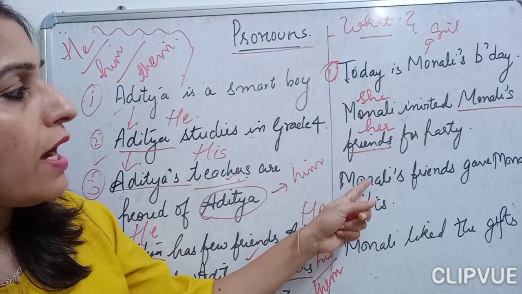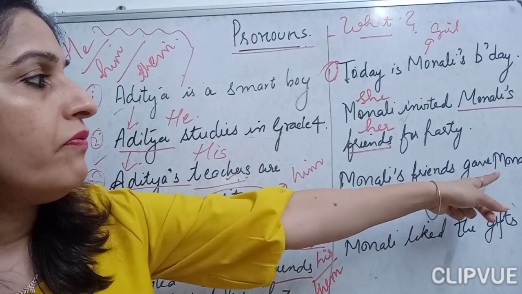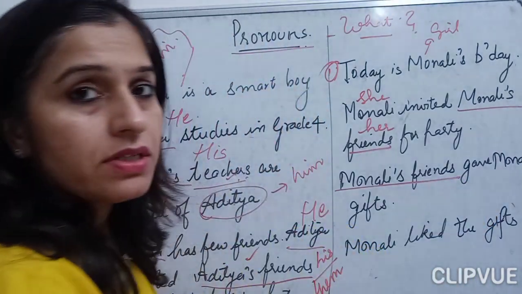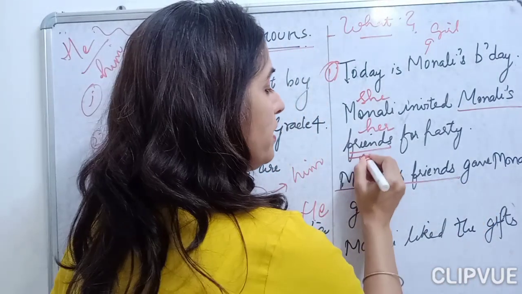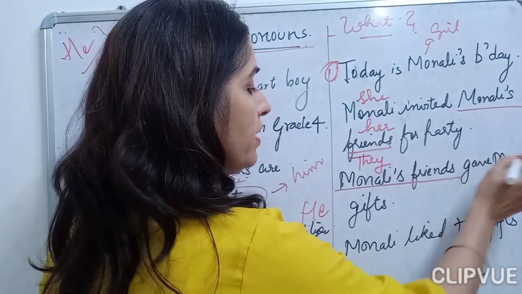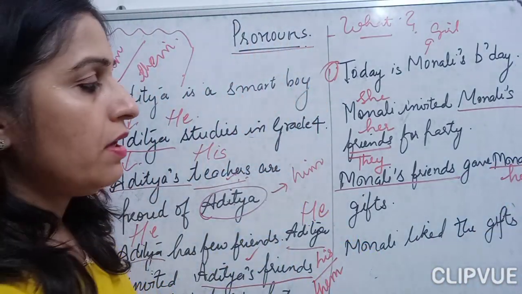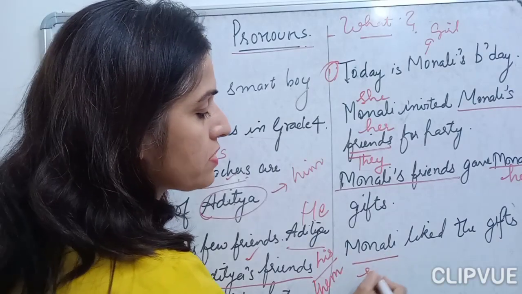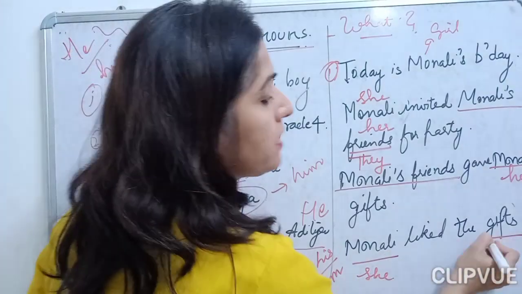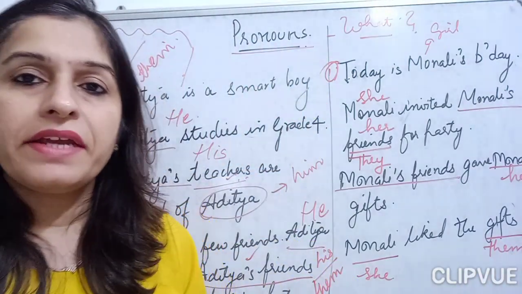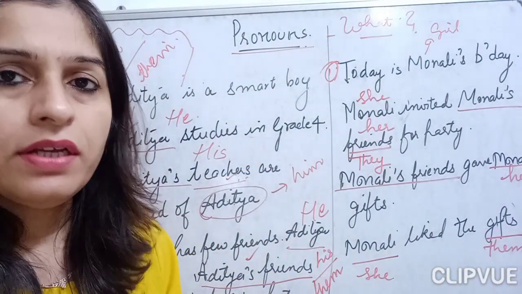Monali's friends gave Monali gifts. Now, Monali's friends, the second time we are talking about them, so it will be they gave her gifts. Monali liked the gifts. She liked them. Or she liked the gifts. As it is, you can keep it.